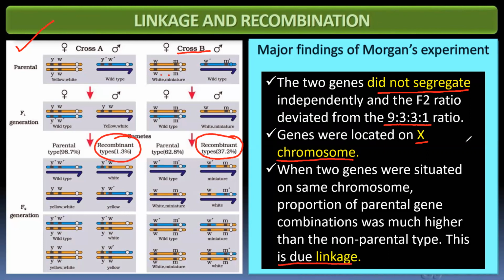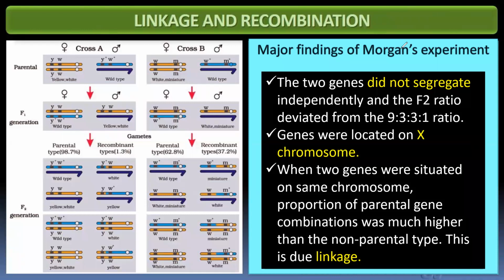What he wants to say is that if the genes are located on the same chromosome and they are tightly packed, then the chance of non-parental types, that means variation, is less. It is because of the linkage. Stronger the linkage, less the recombination. Lesser the linkage, more the recombination.